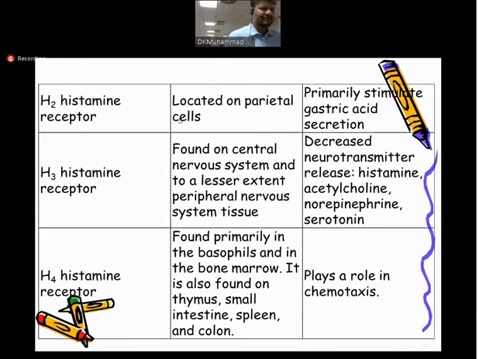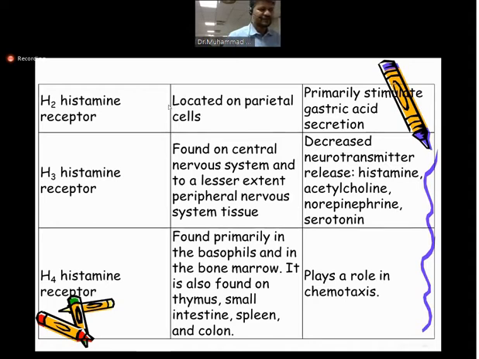The second type of histamine receptor is not a main part of our topic, but I am discussing it so that you know the different types of histamine receptors we have. The H2 receptors are present in the parietal cells of the stomach and are related to gastric acid secretion. You would have discussed this topic in peptic ulcer.